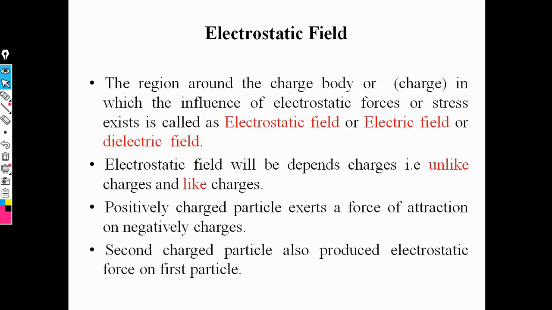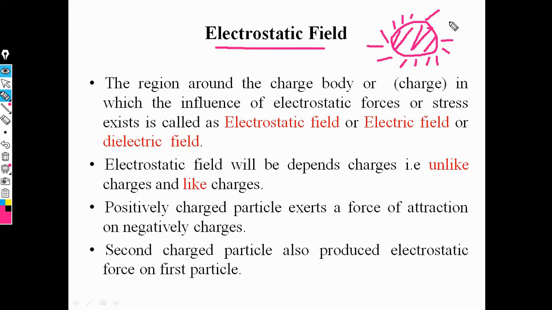Then next definition is electrostatics field. For example, we have considered this charged body. This charged body produces its electric field, and this type of electric field is called electrostatic field, also called static charge, that is constant charge.